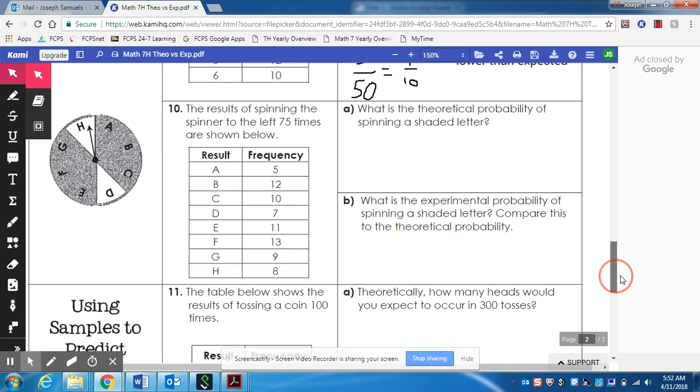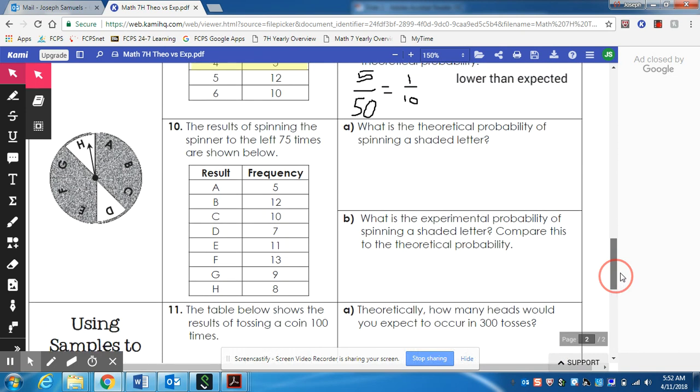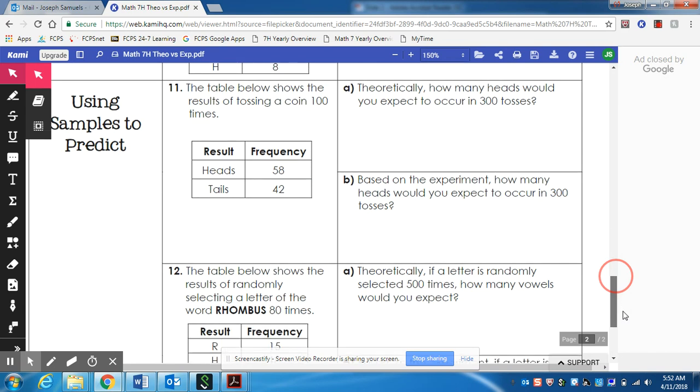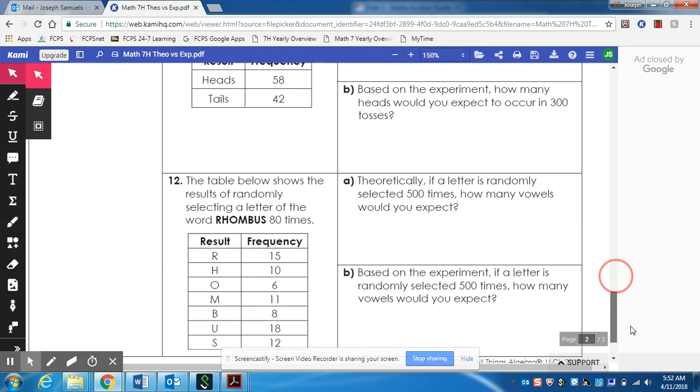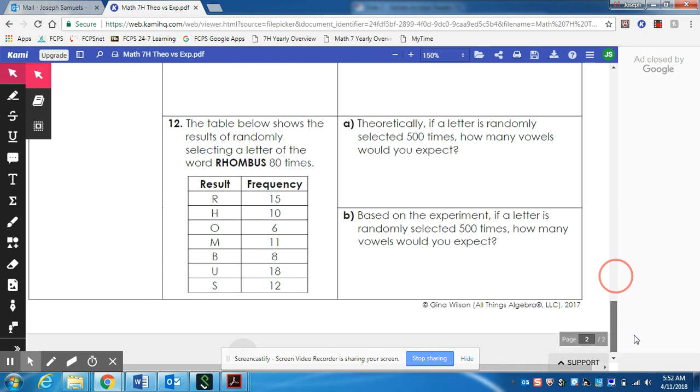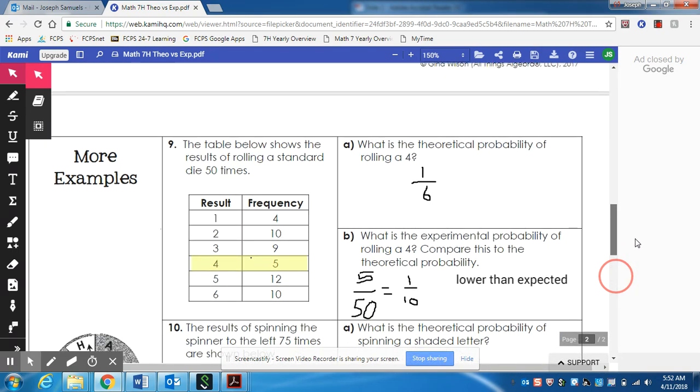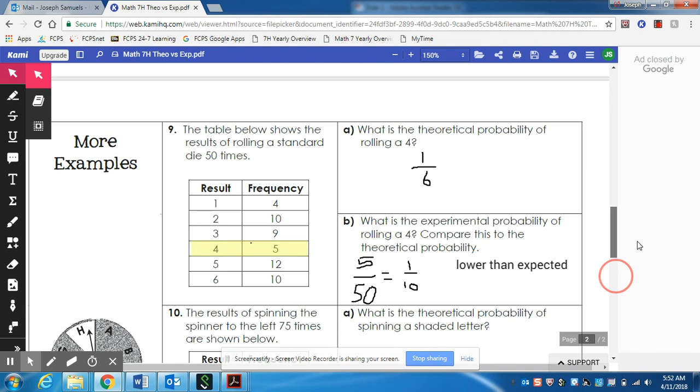For number 10, you're going to answer questions A and B. For number 11, you're going to answer questions A and B. And for number 12, you're also going to answer questions A and B. So you're going to be responsible for those last three, but I went ahead and did the top one for you. Let's look at it. It says the table below shows the results of rolling a standard die 50 times.